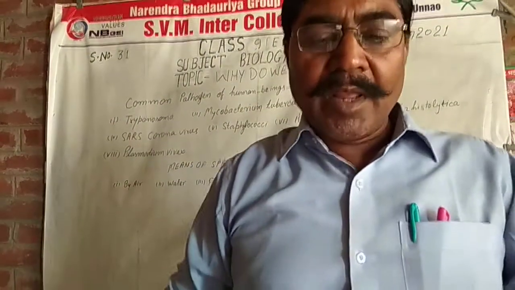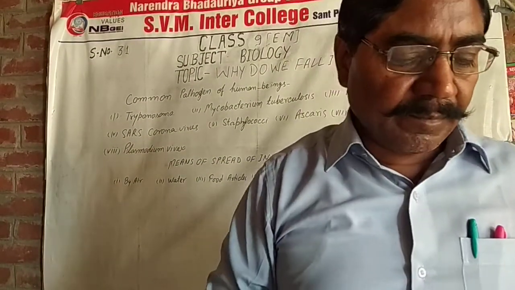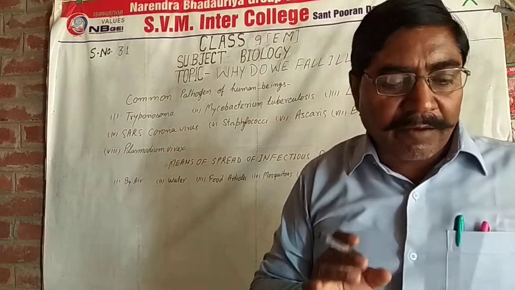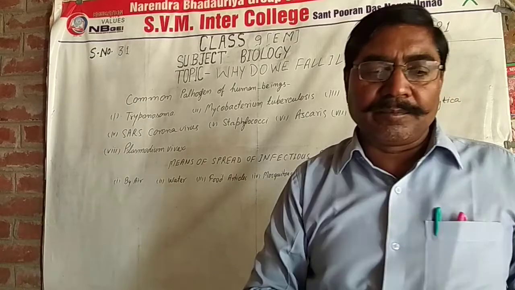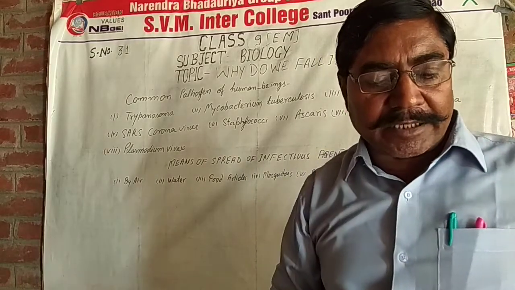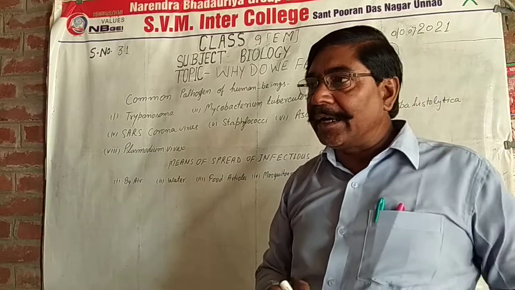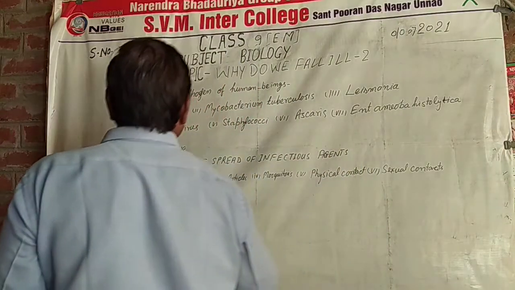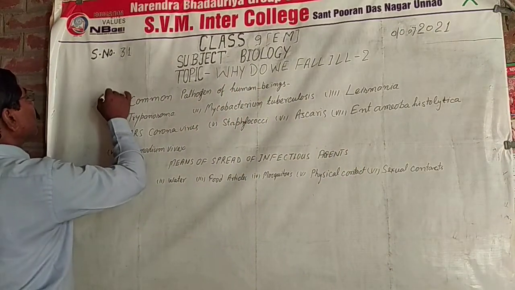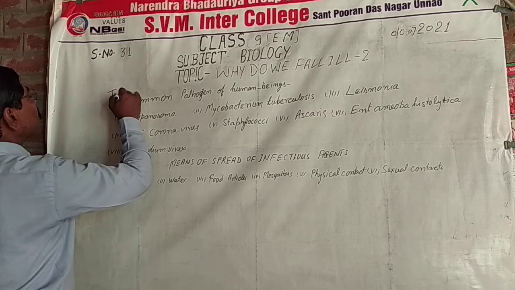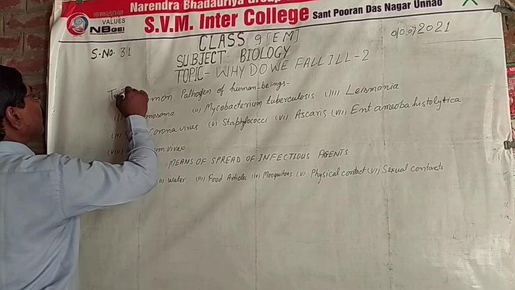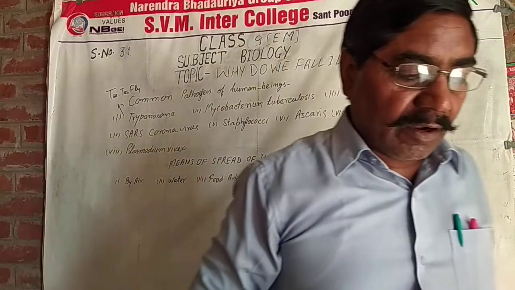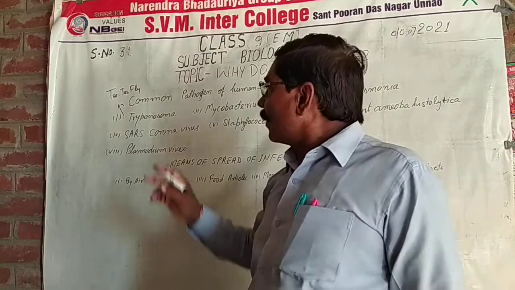Trypanosoma is a protozoan parasite that causes African sleeping sickness in humans. The vector is the tsetse fly. It is the vector of Trypanosoma.